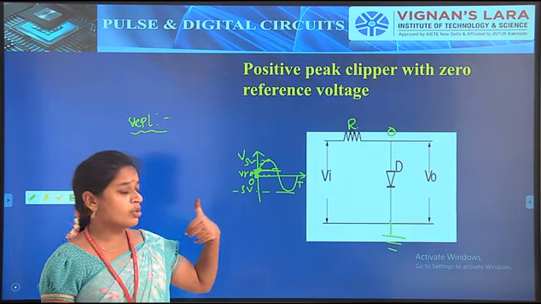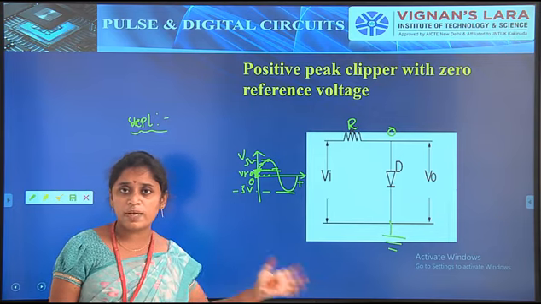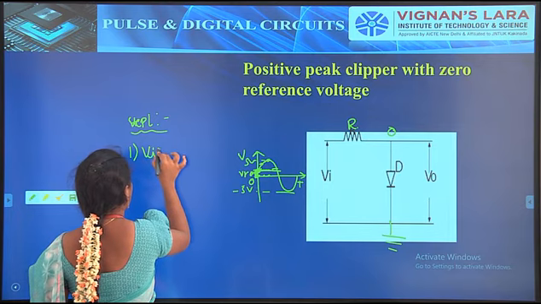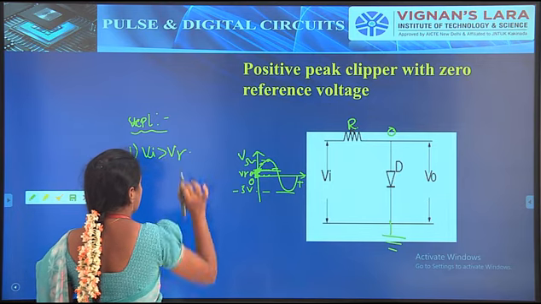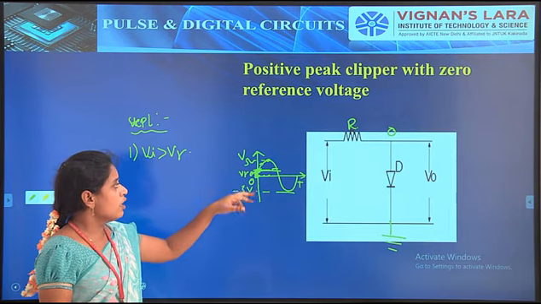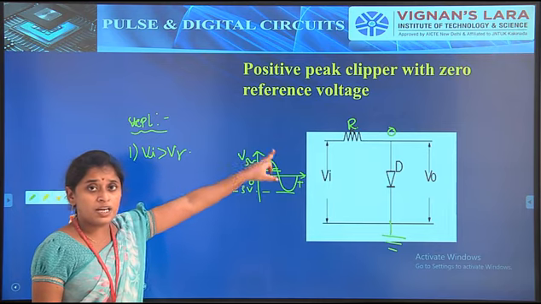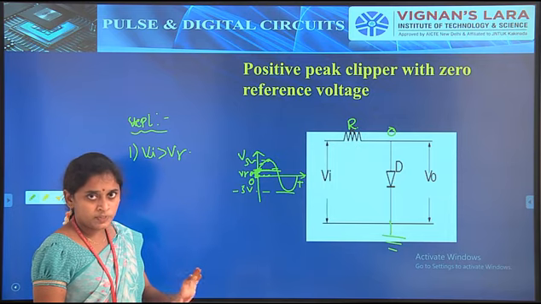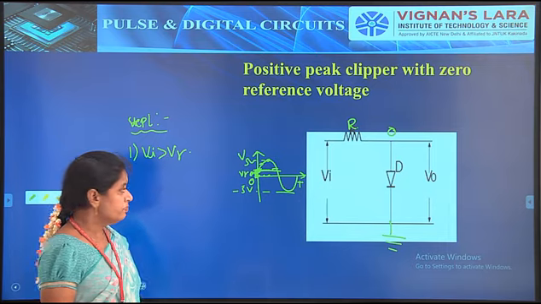In which condition will the diode be on? That is Vi greater than V gamma. That is, the input voltage is greater than the V gamma level. So above 0.7 volts of input, the diode will be in the on condition.